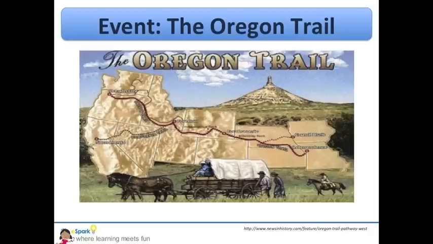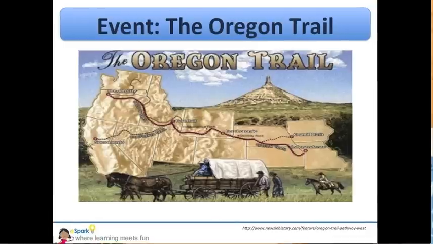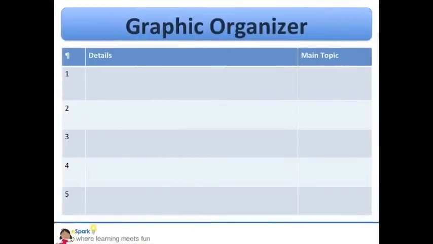As we read about the Oregon Trail together, we will analyze how this event is introduced and developed throughout the text. We are going to use this graphic organizer to help us keep track of our notes as we read. You might want to sketch your own version of this in your reading journal and take some notes as you watch this video. Let's take a look at the first paragraph.